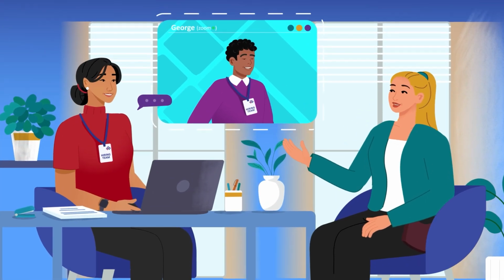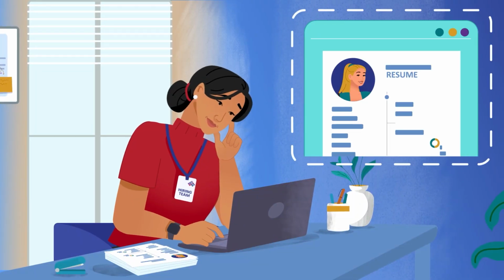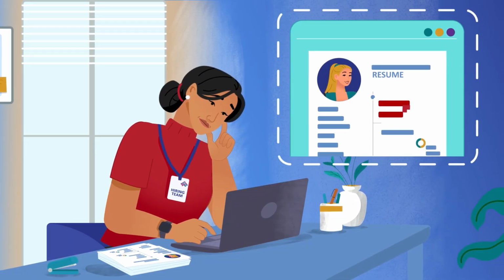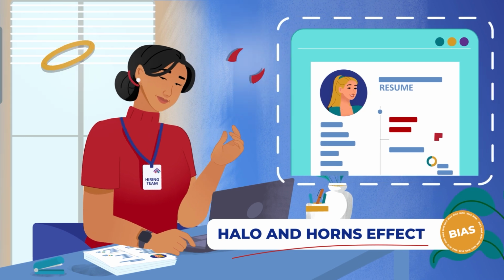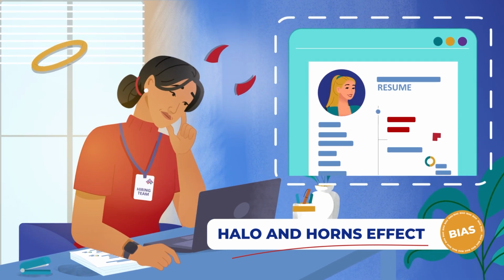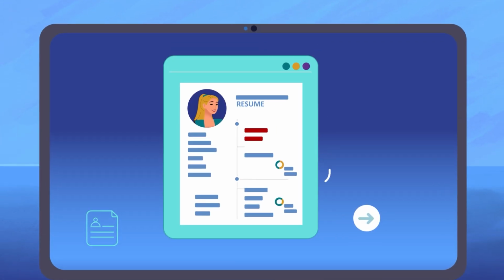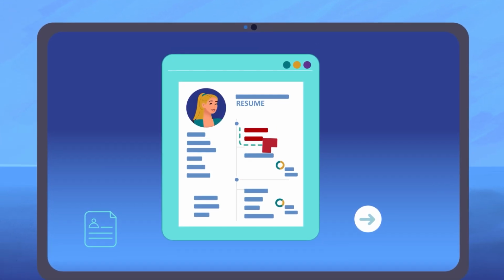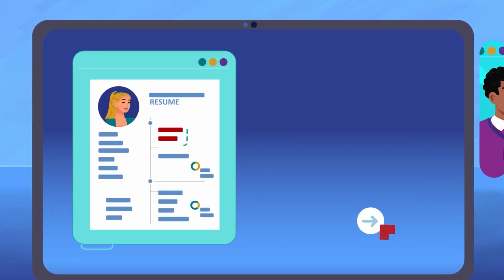Although liking what the candidate has to say, Z becomes fixated on a small typo in the resume. Another bias, the halo and horns effect, allows one trait, positive or negative, to overshadow everything else about a candidate. Z decides to note the minor typo, but evaluates attention to detail in other ways.